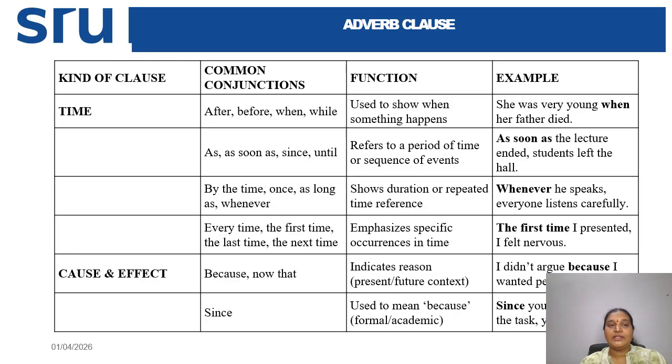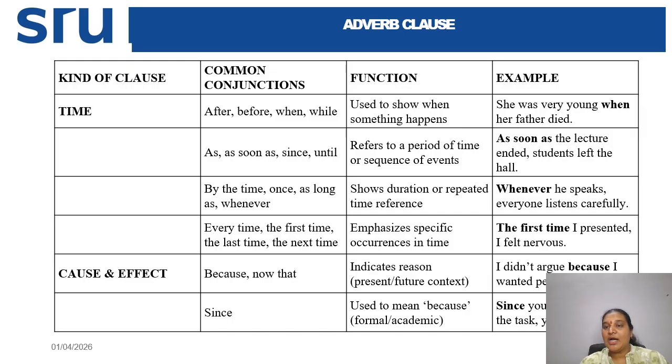Next, you can see the kinds of clauses like time and cause and effect. The common conjunctions used in adverb clauses, or dependent clauses, are after, before, when, while. What is the function of these common conjunctions? They are used to show when something happens.